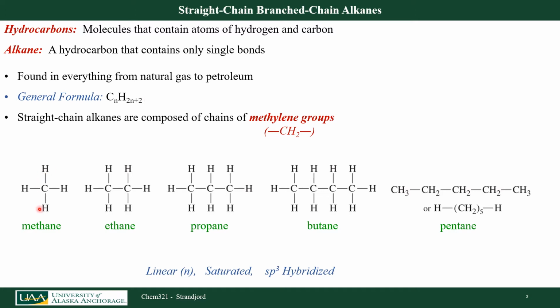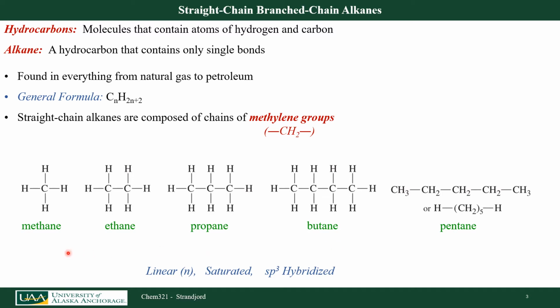So let's take a look at that. If I look at methane, I have 1 carbon, so N equals 1, so 2 times 1 plus 2 equals 4, and indeed I see 4 hydrogens. If I go down here to butane, I see that there are 4 carbons, so 2 times 4 is 8, plus 2 is 10. 1, 2, 3, 4, 5, 6, 7, 8, 9, 10. Yes, and that always works out for both straight chain and branched chain hydrocarbons.